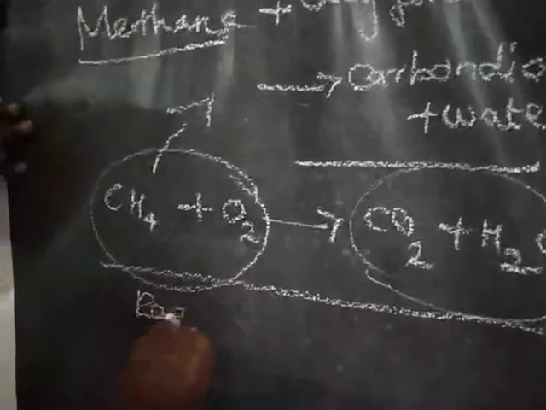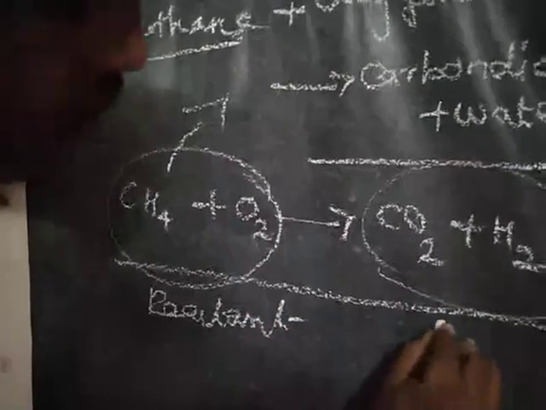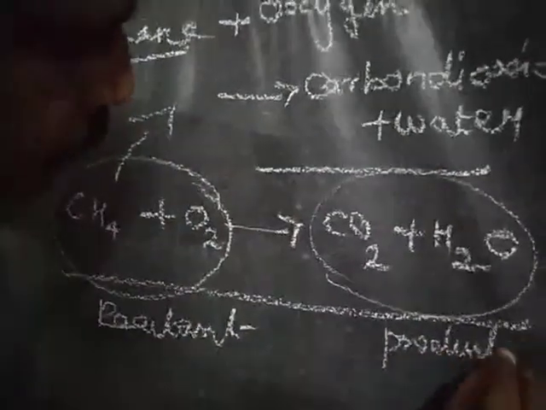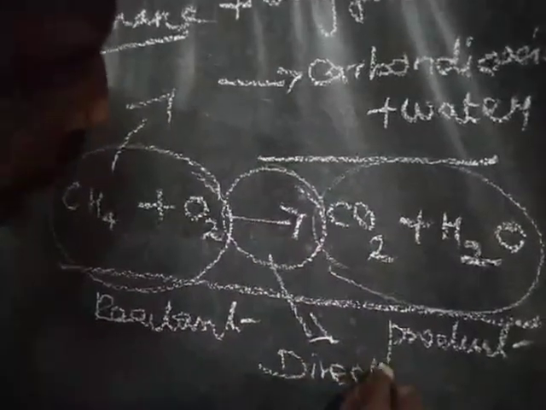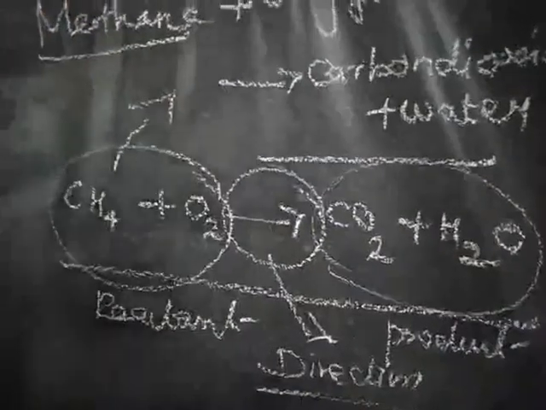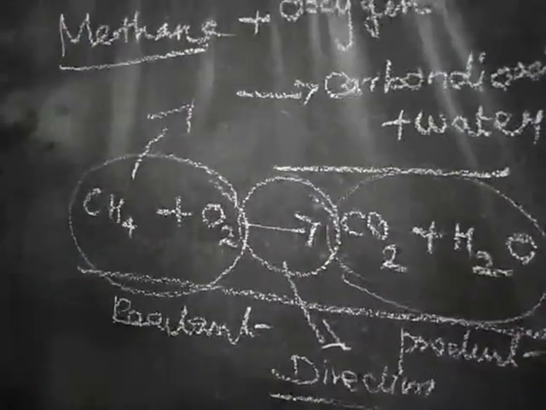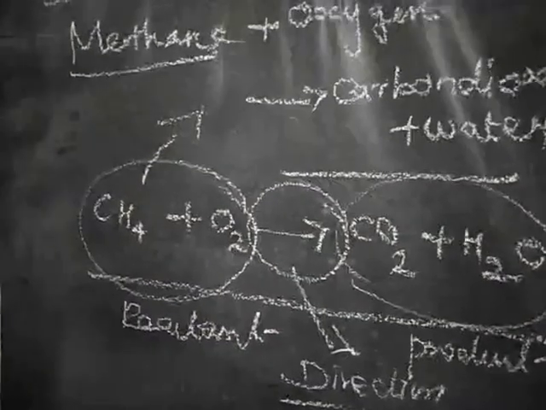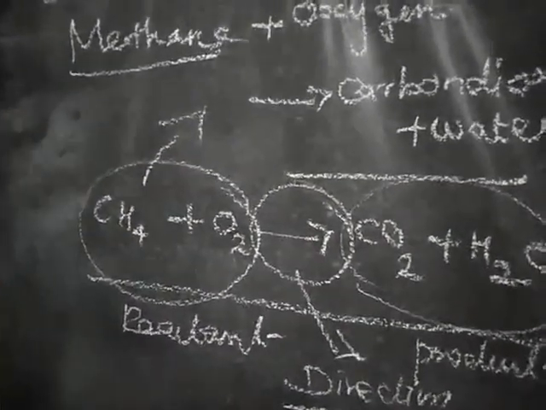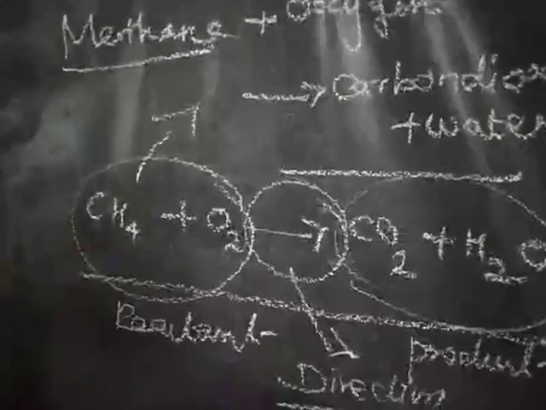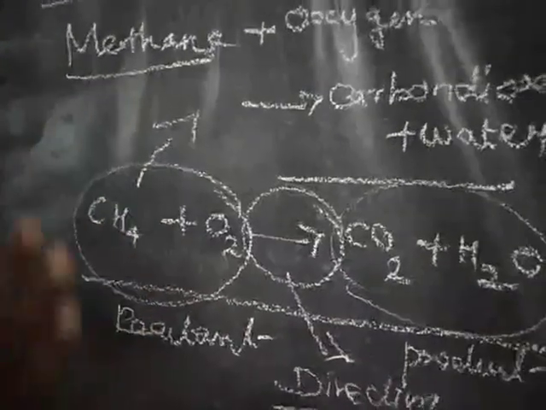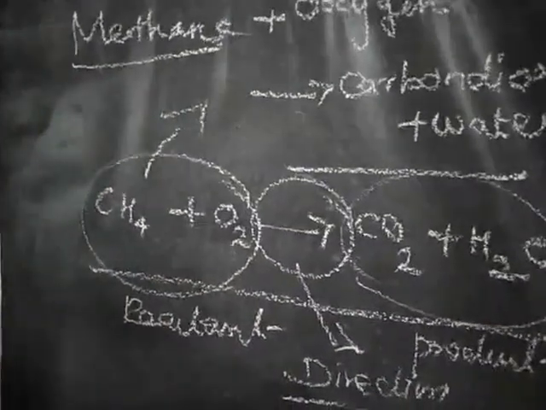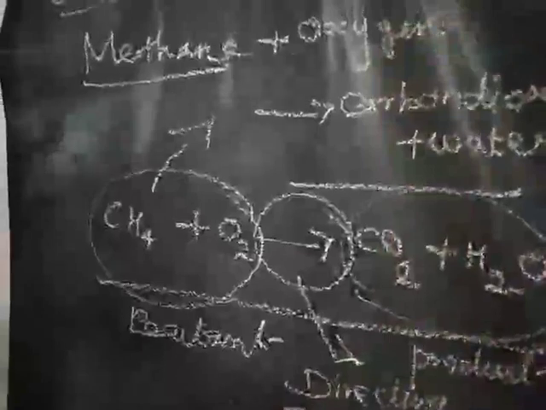What is written on the right hand side is called products. This is the reactant, this is the product. This arrow mark indicates the direction of the chemical reaction. The compounds or elements or substances which undergo the chemical reaction are usually written on the left hand side of the chemical equation. The new products we usually write on the right hand side.